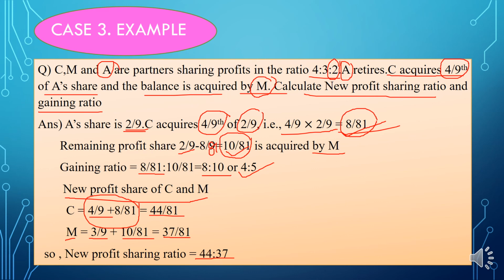These are the topics which we discussed in today's class. We discussed the meaning of retirement of a partner, and some adjustments we need to make at the time of retirement of a partner. Among those, we discussed the first method, that is determination of the new profit sharing ratio and gaining ratio.